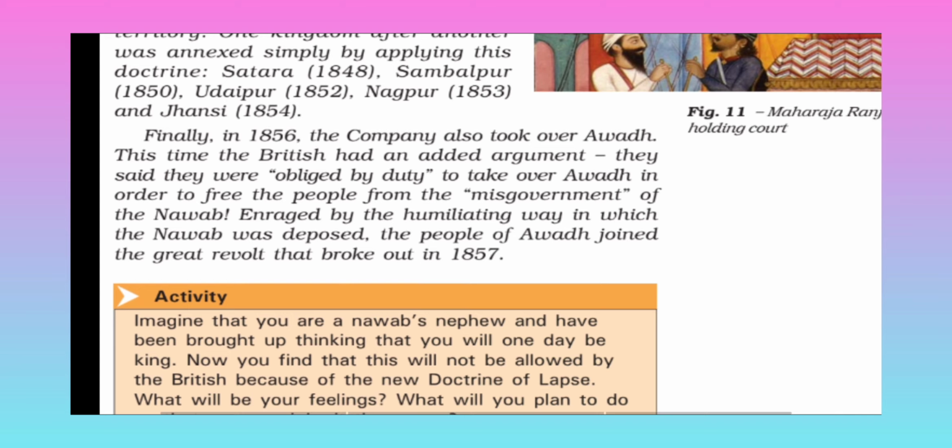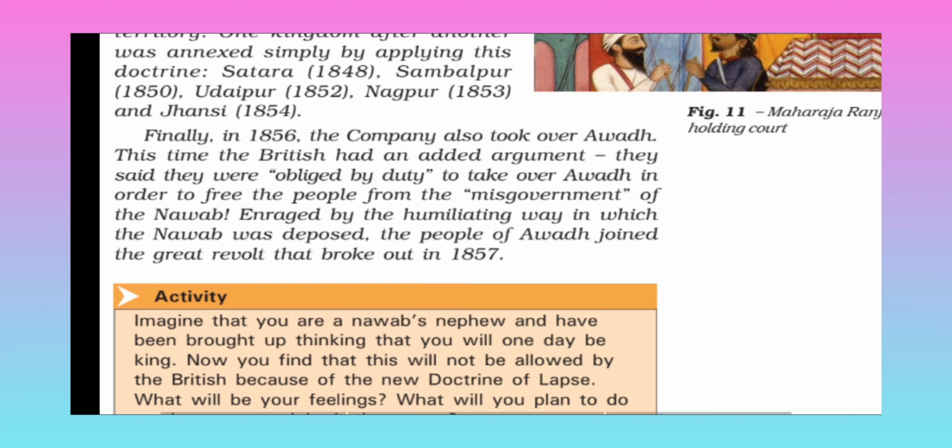the misgovernment of the Nawab. Enraged by the humiliating way in which the Nawab was deposed, the people of Awadh joined a great revolt that broke out in 1857.